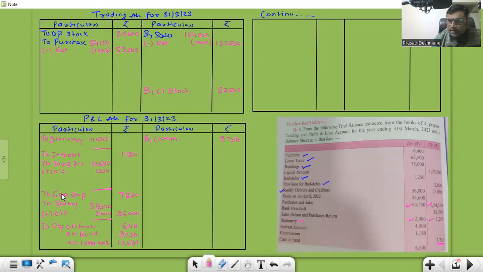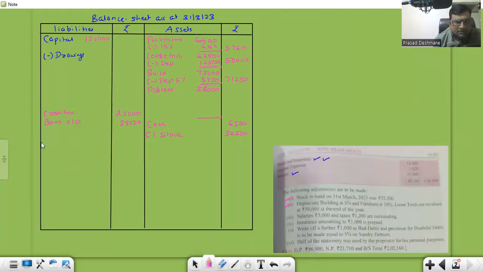Expenses increased. Expenses increase by 3,000 salary and 1,200 from tax, right? Expenses increase is a bad thing for us, right? So bad things will go here. Outstanding salary. It's a liability because you had to pay now. And taxes 1,200.